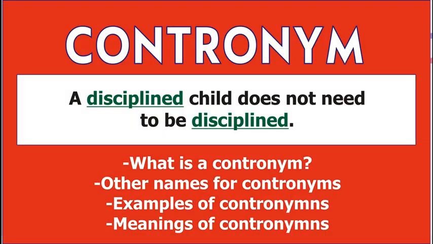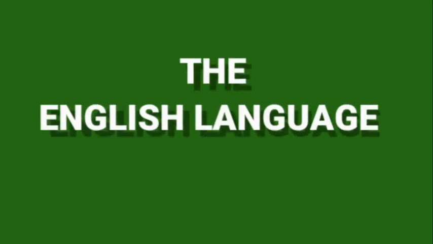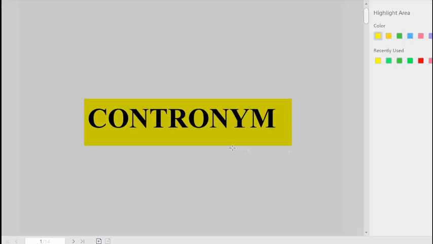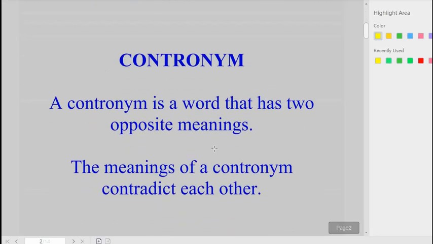Today, we are talking about contronym. And of course, we shall begin with a definition. A contronym is a word that has two opposite meanings. The meanings of a contronym contradict each other.